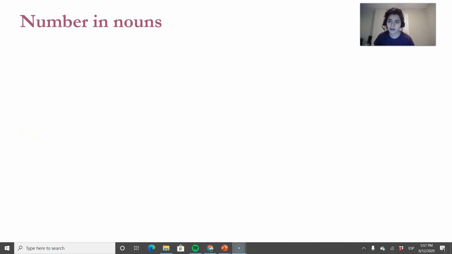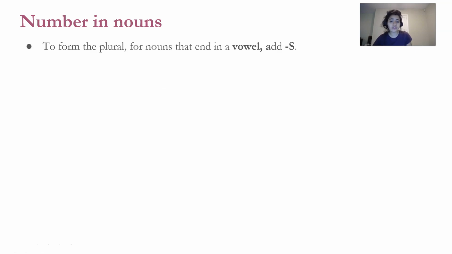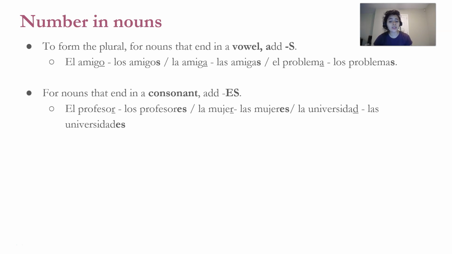Now we're going to see number in nouns. To form the plural, for nouns that end in a vowel, you have to add an S. So, el amigo, los amigos. La amiga, las amigas. El problema, los problemas. For nouns that end in a consonant, you have to add ES. El profesor, los profesores. La mujer, las mujeres. La universidad, las universidades.